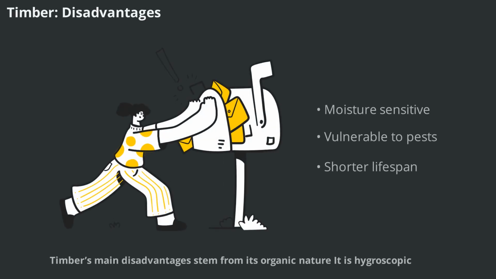Timber's main disadvantages stem from its organic nature. It is hygroscopic, meaning it absorbs and loses moisture, which can cause shrinkage and swelling. Timber is also vulnerable to biological deterioration from fungi and insects, as well as abiotic factors like sun and water. Termites, carpenter ants, and marine borers can cause significant damage if not properly managed. While painting and treatments can reduce these risks, timber structures generally have a shorter lifespan than steel or concrete.